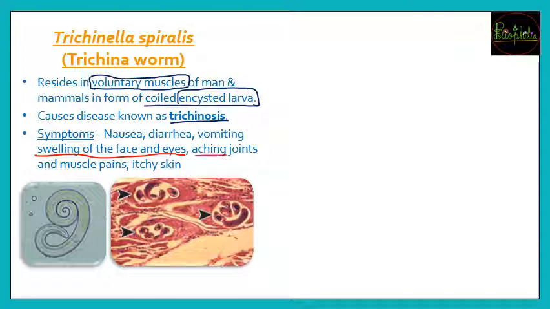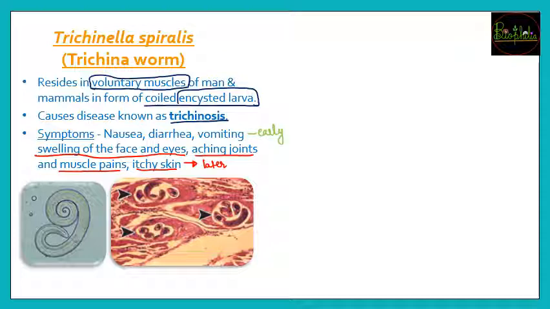There will be aching joints and muscle pains, because they live in the muscles, and itchy skin. The ones underlined in red will be later symptoms, that is, if the infection becomes heavy, then they will have these symptoms, but at the early stages the early symptoms are the first ones.